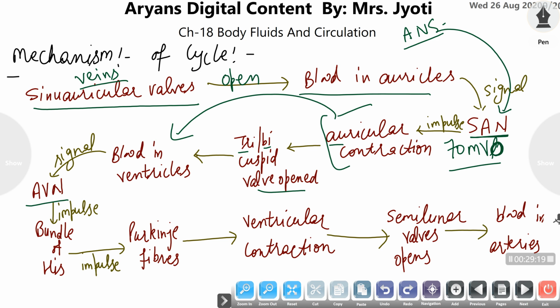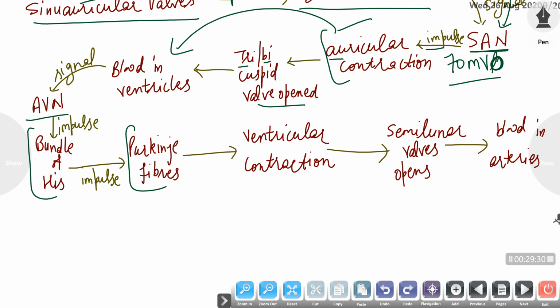the same impulse generated by the sino-auricular node, and this AVN transmits the impulse through the bundle of His, which passes through the Purkinje fibers.